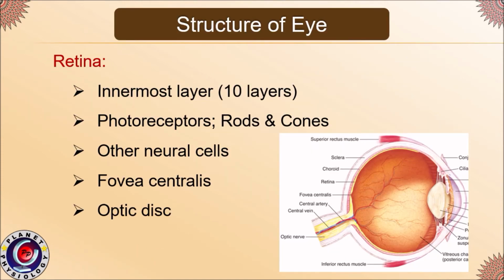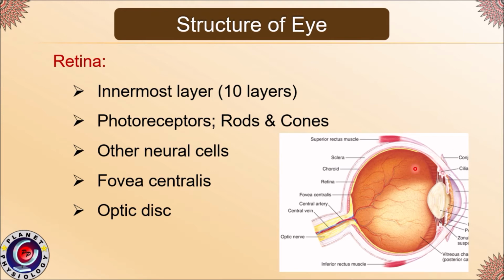Now coming to the innermost layer of the eyeball, called the retina. It is made up of 10 layers. The main components contained in the retina are the photoreceptors called rods and cones. Apart from these rods and cones, there are some other neural cells also.